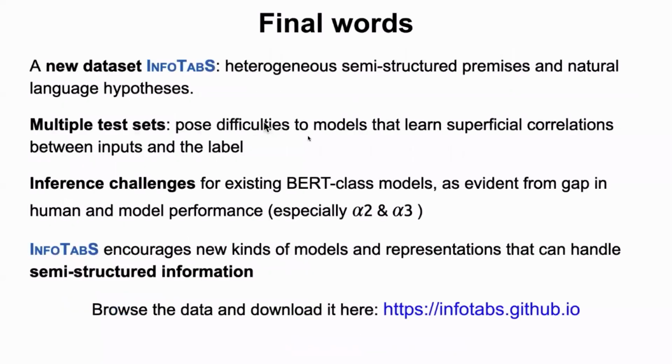Final word, takeaway: we have a new dataset, InfoTabs, which has heterogeneous semi-structured premises and natural language hypotheses. We have multiple test sets which pose different levels of difficulty and avoid spurious patterns. So if a model has to do well, it has to do well on all the test sets. There are inference challenges with the dataset, because existing state-of-the-art BERT kind of models are far away from human performance. Fourth, we encourage the community to work on our InfoTabs dataset and build new models and new representations that can handle semi-structured information.